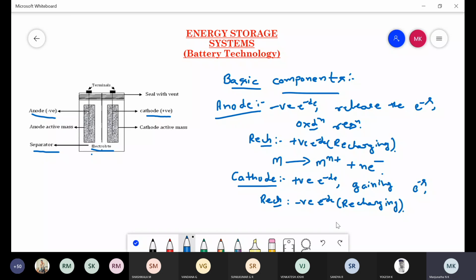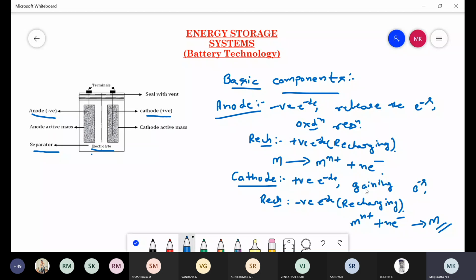Coming to the reaction observed, the active material, the electrolyte ion Mn+, gains the liberated electrons and is reduced to the metal. This is the function of the cathode. Whatever cathode material we are using in a battery acts as a positive electrode, where electrons are gained from the external circuit.